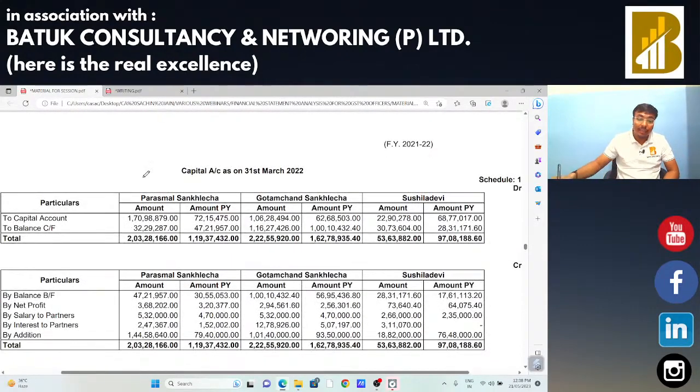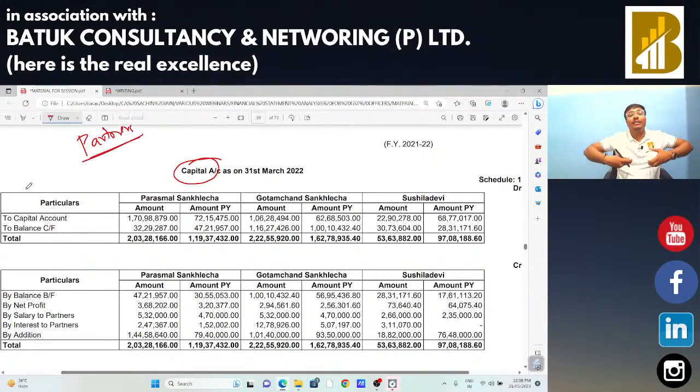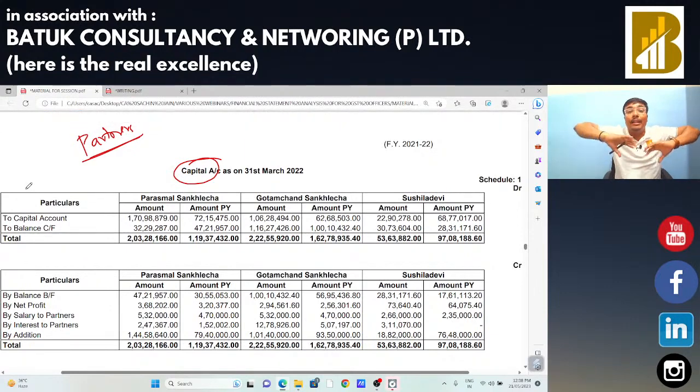So this is the capital account, in the case of a partnership firm. If partners are receiving any income in their individual capacity, in that case no GST is applicable, but the income of the partnership firm will be liable for GST.